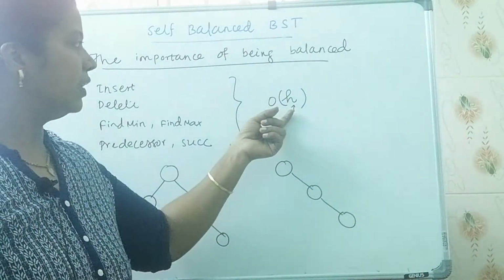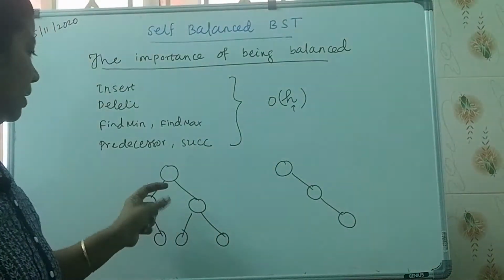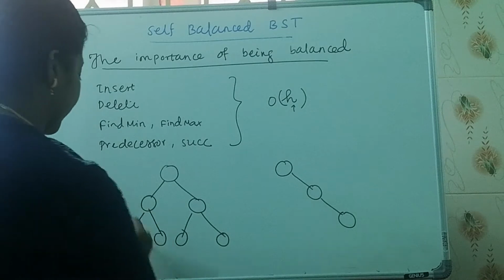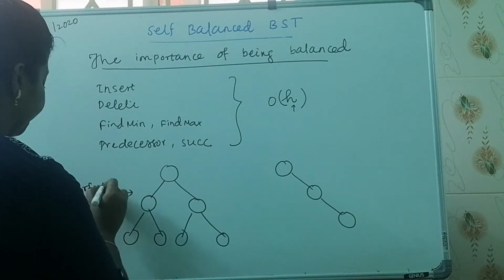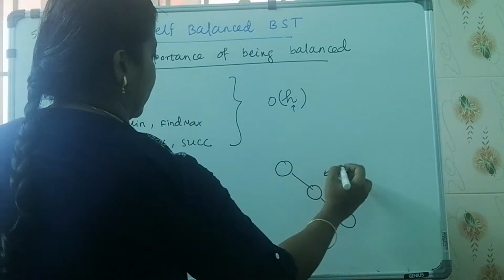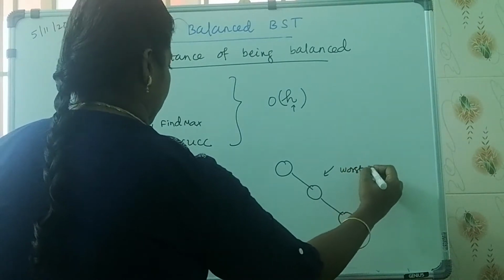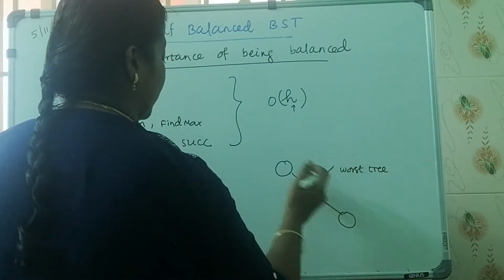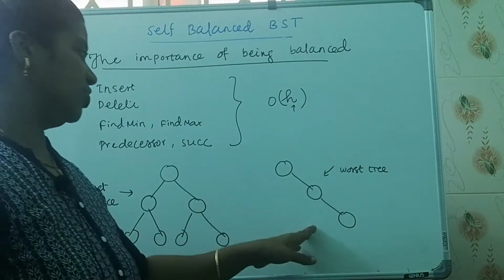The height of the binary search tree is not always guaranteed to be a tree like this. This is also called perfect balance, and this is the worst case or worst tree. You can say that this is a right skew tree. This is the worst form of the binary search tree.